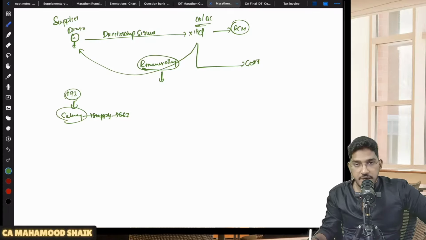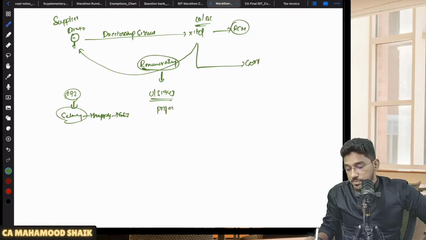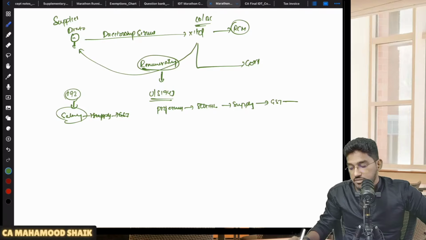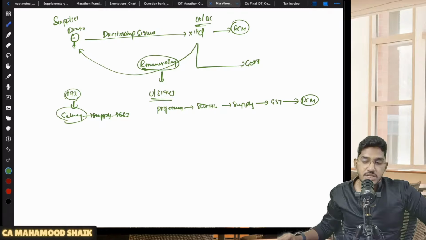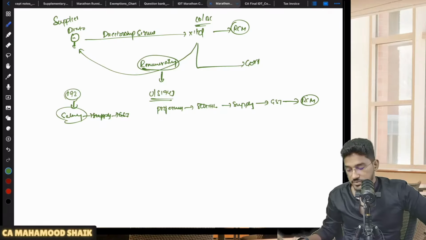However, if the remuneration paid by the company to the director is subjected to TDS under section 194J, then it is a remuneration not paid for employment. It is a remuneration paid for professional services. It will not go to Schedule 3. That means it will not get covered under Schedule 3. If it is not getting covered under Schedule 3, it will fall under the supply definition. If it falls under the supply definition, then GST will become applicable. Here RCM will become applicable. Company will only pay the amount of GST under reverse charge mechanism.